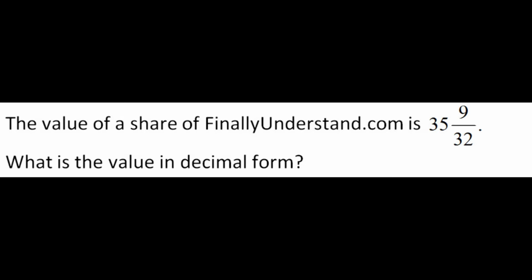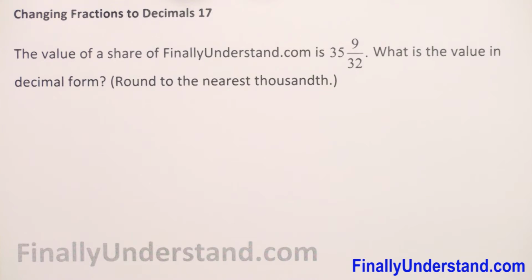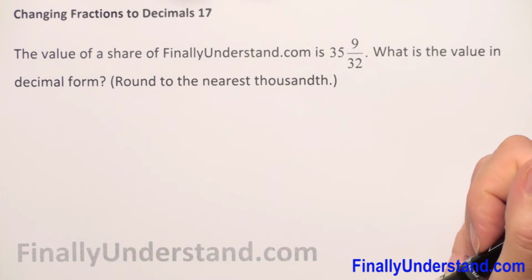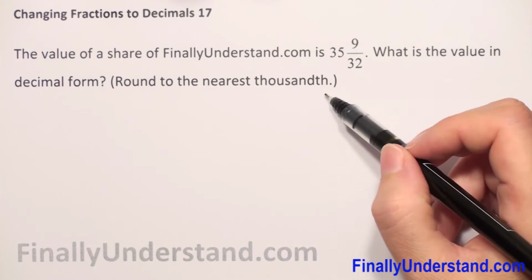The value of 35 9/32 is... What is the value in decimal form? So we need to change this fraction to decimal form, and we need to round to the nearest thousandth.